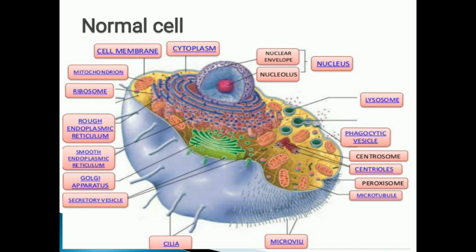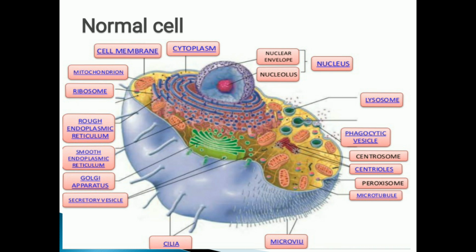The smooth one and the rough one both have the synthesis of secretory proteins and the membrane protein, and also they will have the internal support to the cytoplasm. Now there is a Golgi apparatus, which modifies, sorts and packs the material, and it is also called as a delivery boy. It will deliver whatever the synthesis has been made from the endoplasmic reticulum and other organelles. There are cilia in the outer cell membrane. Cilia and microvilli have the function of the movement.